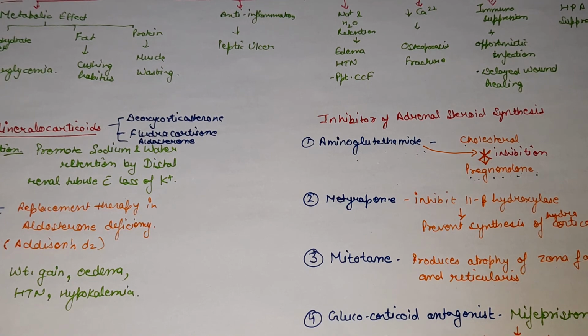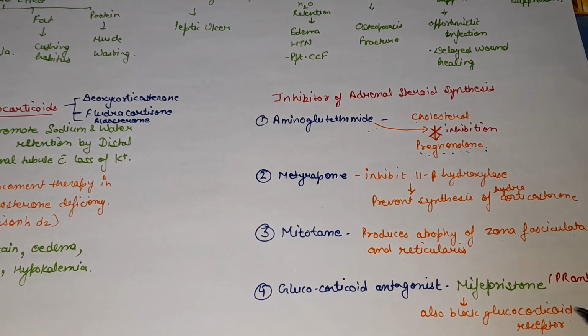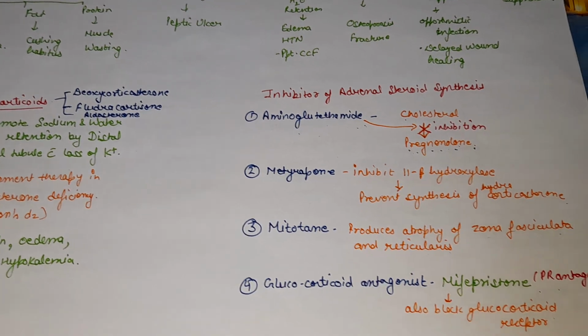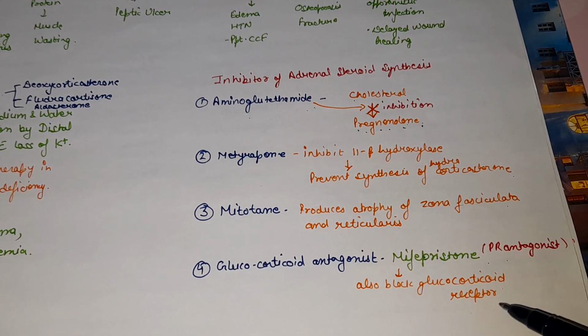Next, a special glucocorticoid antagonist is mifepristone. As we discussed in progesterone, mifepristone is a progesterone receptor antagonist. It also blocks the glucocorticoid receptor. So these are used as a glucocorticoid antagonist.